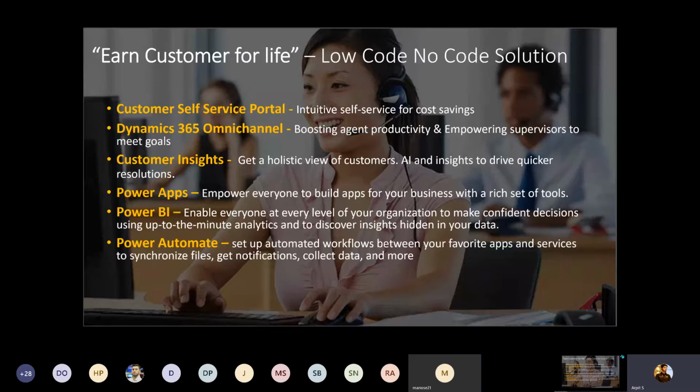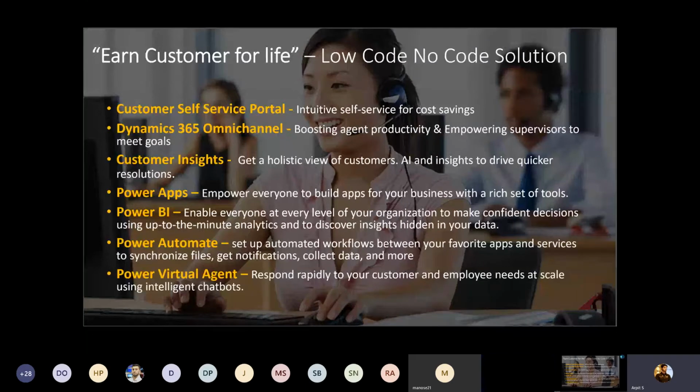Using that, you can simply use drag and drop features to write your business logic inside Power Automate. And the last one is the Power Virtual Agent. If you want to provide live chat or virtual chat integration, then you can simply use the Power Virtual Agent. So these are all the components. Using them, you can design an application and improve your customer service seamlessly. I will show you in the demonstration how you can use all these components to design the customer service application.